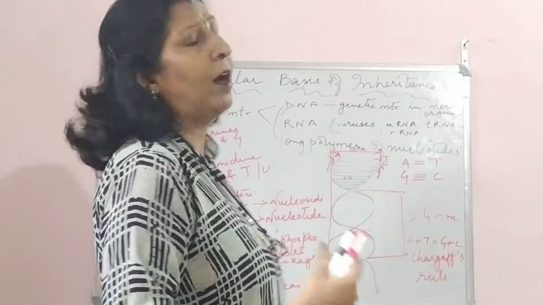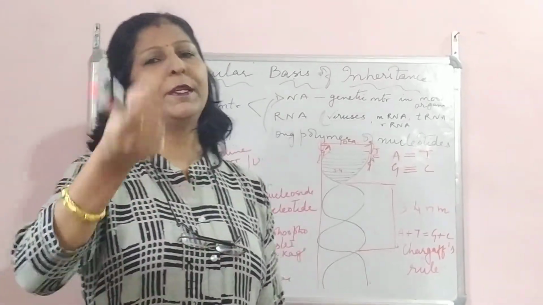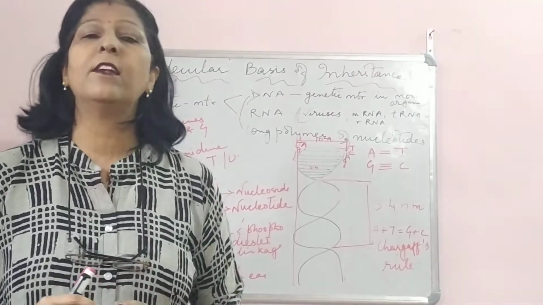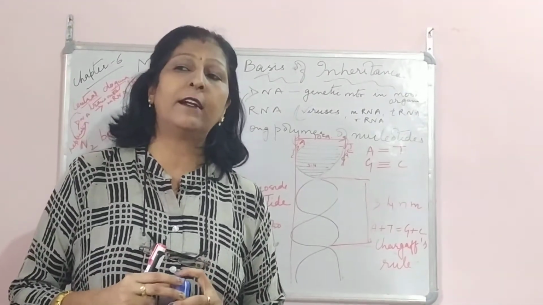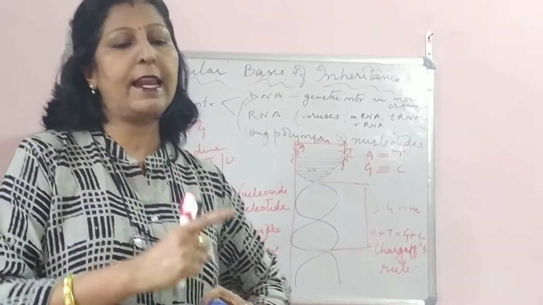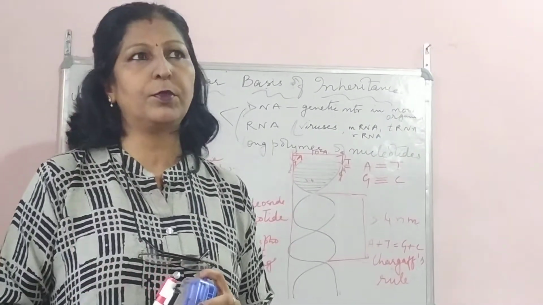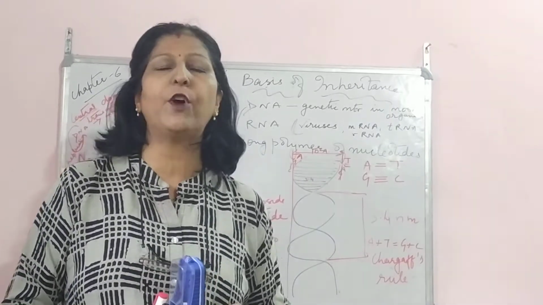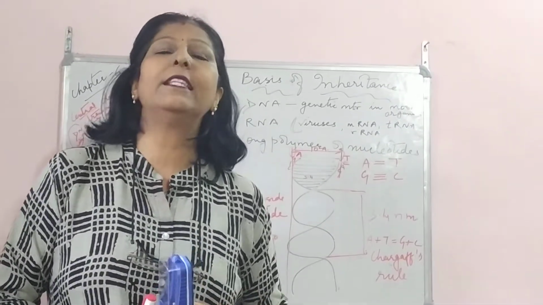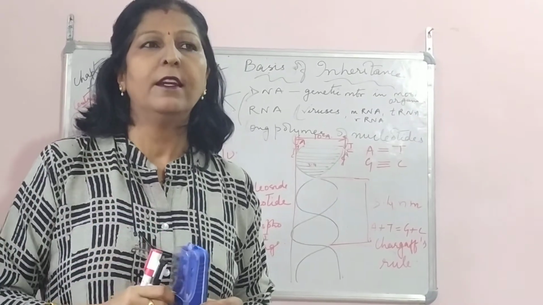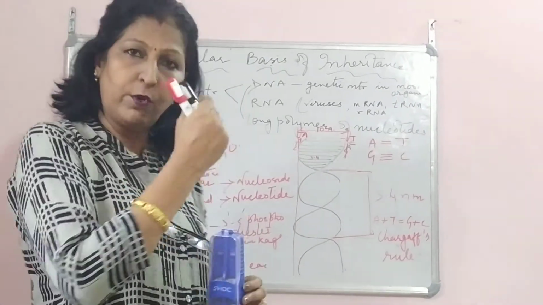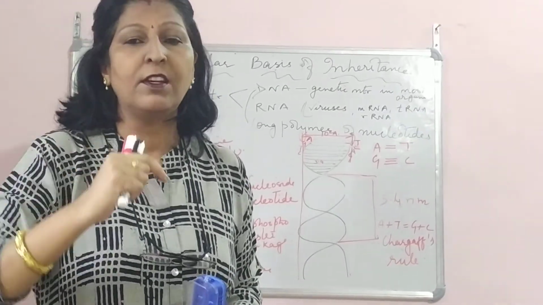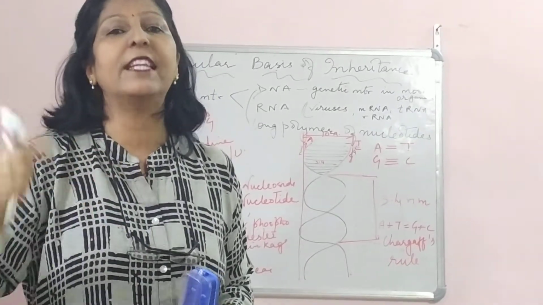Before we begin with the chapter, let me tell you some more things. Children, last time when we did inheritance, we did the factors, the characteristics, and the chromosomes. I told you that there are 23 pairs of chromosomes responsible for 23 factors, and in these chromosomes the genes were there. Now what we are going to do in this particular chapter is see what is present in these genes, which brings about this inheritance.